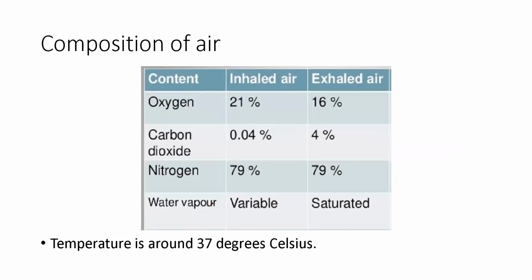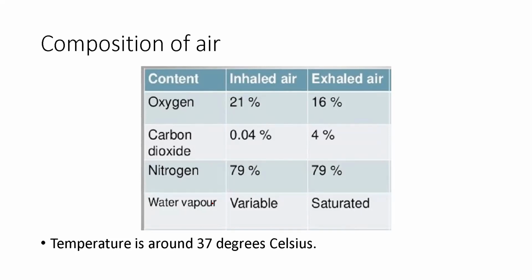Now you inhale air and then you exhale it, but there are some changes that happen to the composition of it. We all know that air contains 21% oxygen, 79% nitrogen, 0.03 to 0.04% carbon dioxide, and water vapor amount is variable. The temperature is also variable, depends on where you live, in which area you are, what is the season, what is the temperature of the place you are in. So you inhale 20% oxygen, but since you use up a lot of it, 16% is exhaled out. You inhale 0.04%, but cells also excrete carbon dioxide as waste, so 4% is exhaled out.